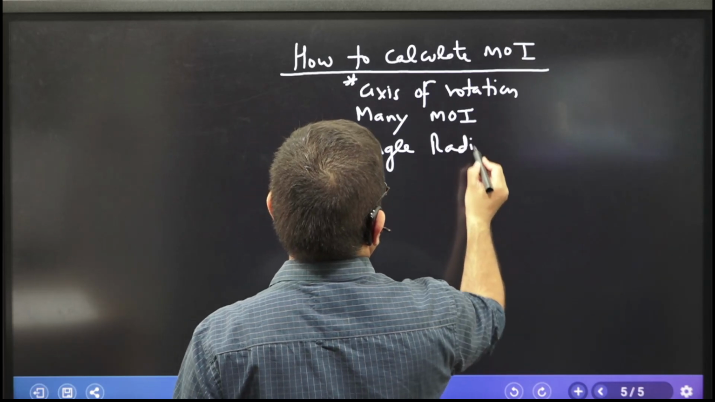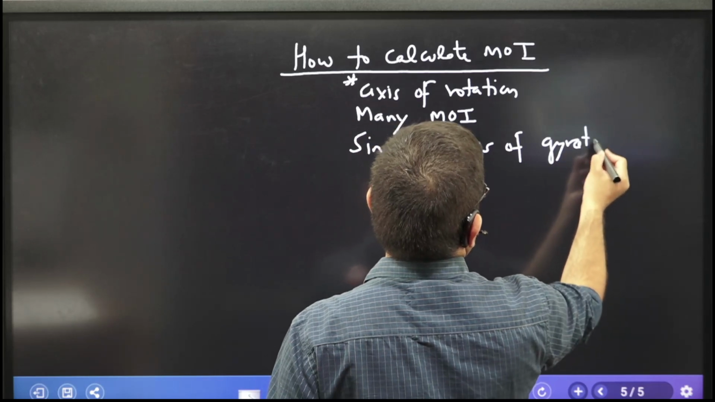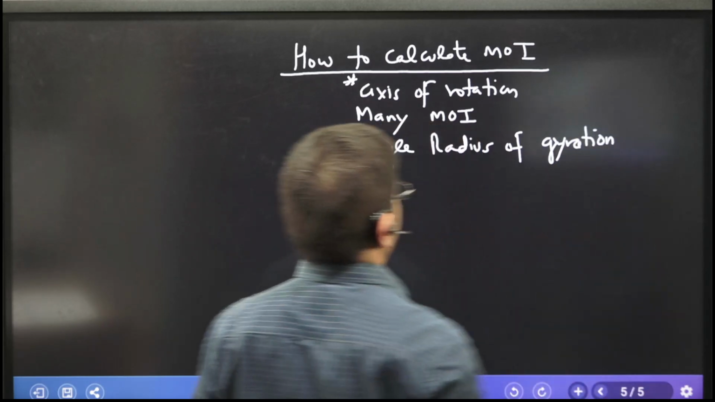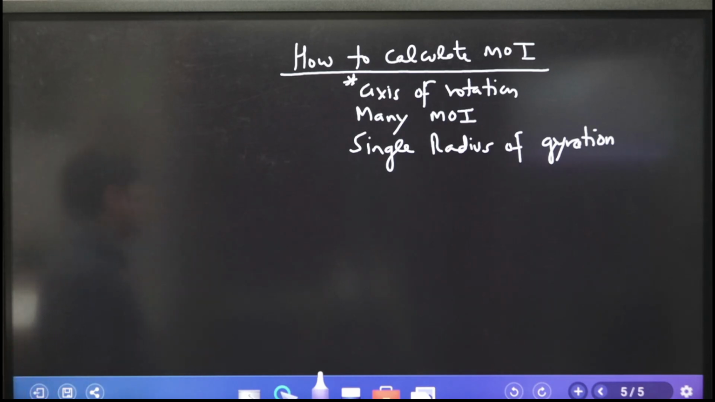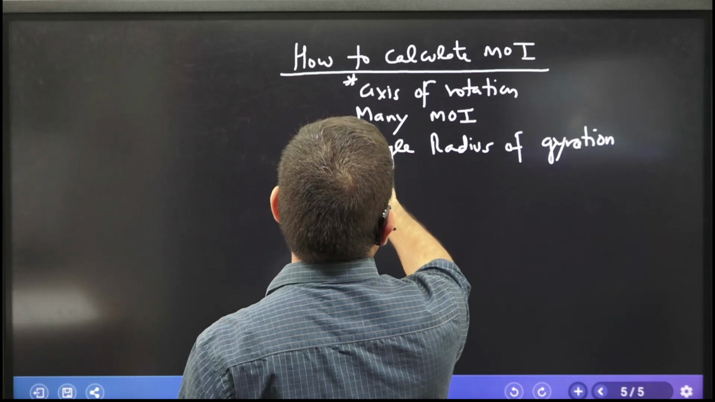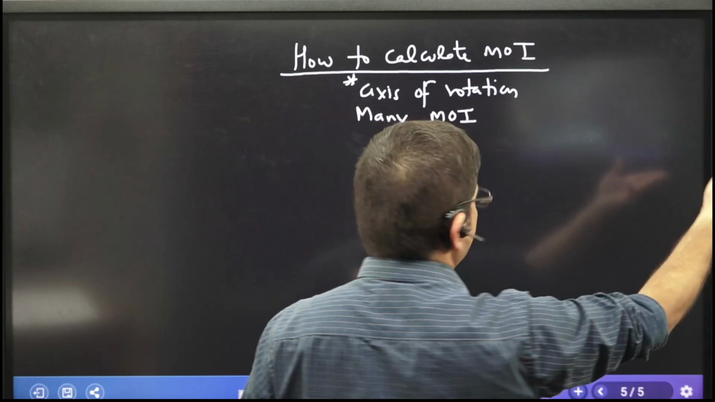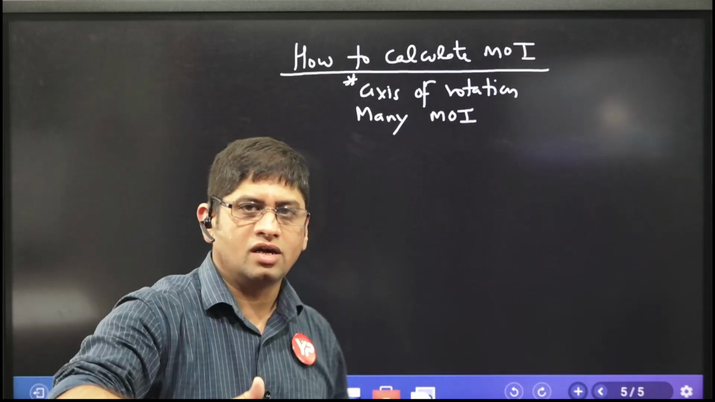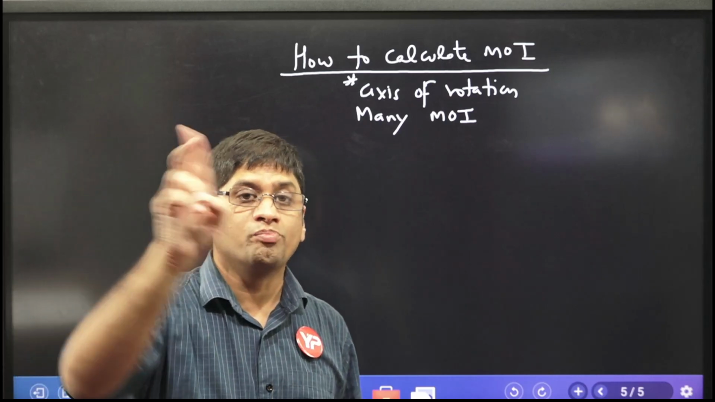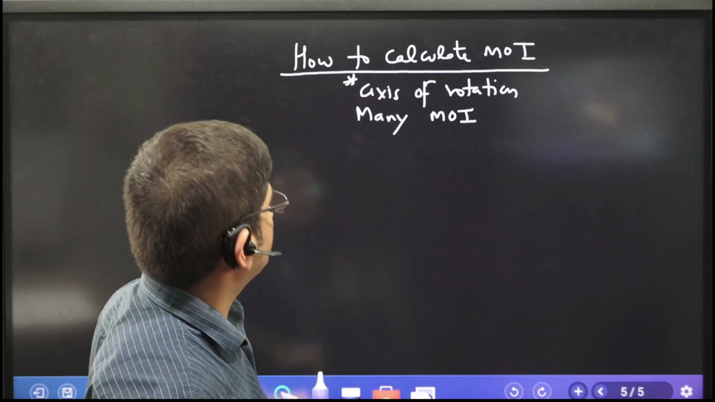Radius of gyration. The body has a single radius of gyration. There can be many moments of inertia, there can be many axes of rotation, but there is a single radius of gyration when the moment of inertia of the body is given. Let me not confuse it as of now. I'll explain radius of gyration, because if I calculate about different axes, there can be many radii of gyration also, but radius of gyration is single if the moment of inertia is given. I'll explain that later on. Forget about it as of now.